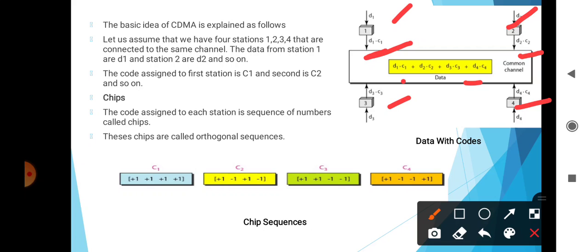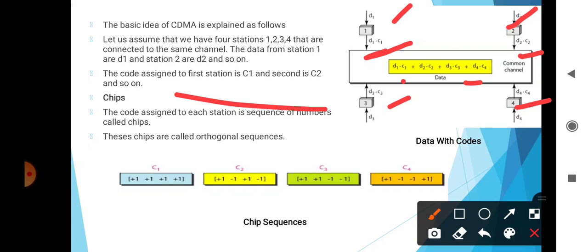Then next is the chips. Here the code assigned to each station is a sequence of numbers called chips, and these chips are called orthogonal sequences. These sequences have the following properties. The first is that each sequence is made of n elements, where n is the number of stations, as shown in this figure.